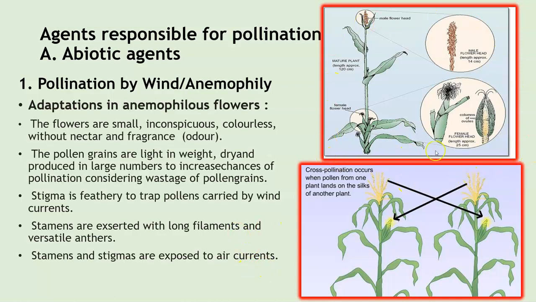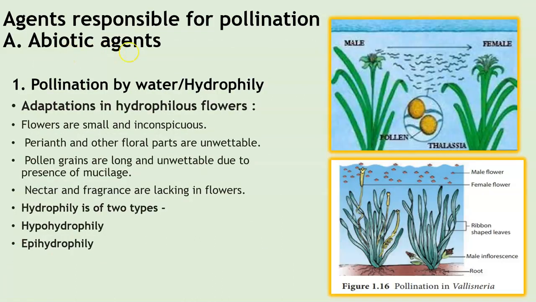So this is an image of a maize plant which will show you the male flower heads here, and you can see they produce large amounts of pollen grains. This is an example which will show you how cross-pollination takes place with the help of wind. The next abiotic agent involved is pollination by water, which is also called hydrophily.